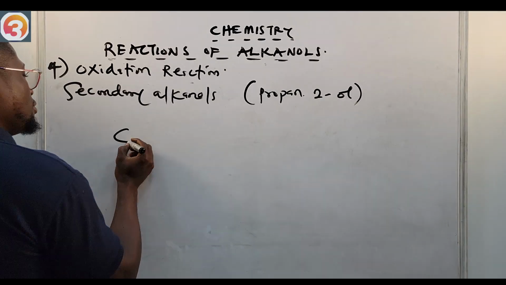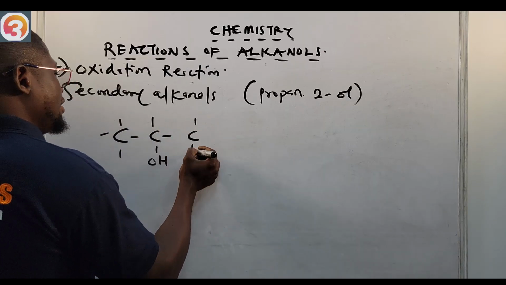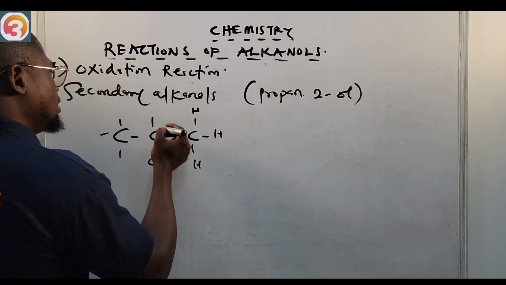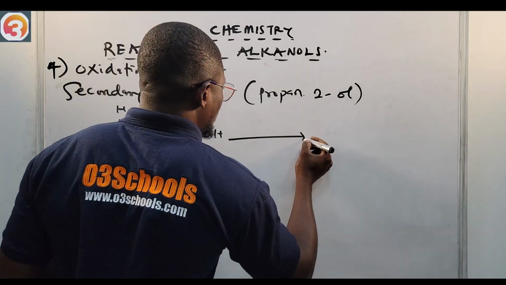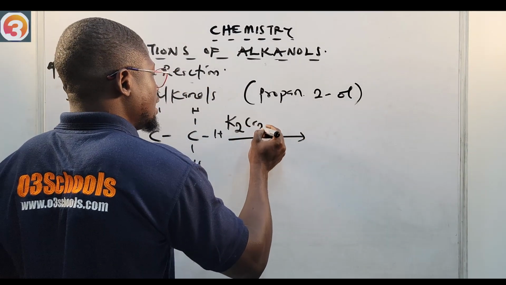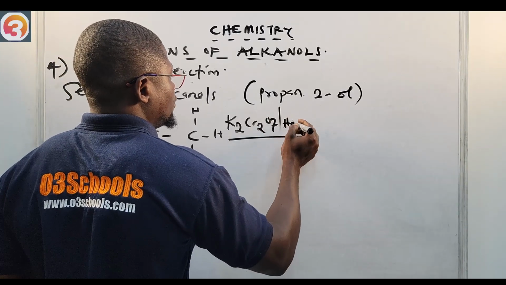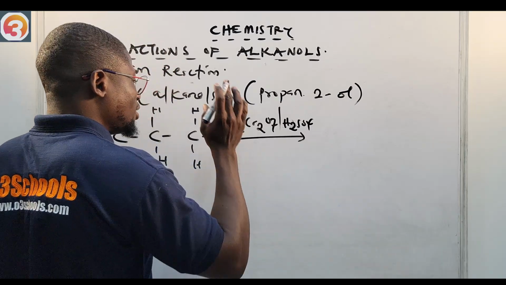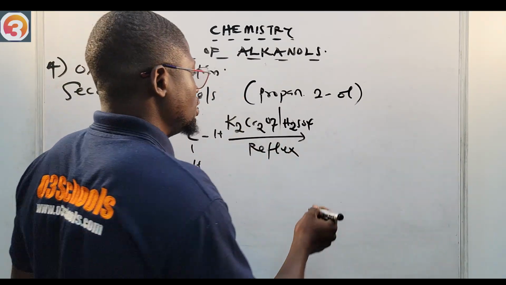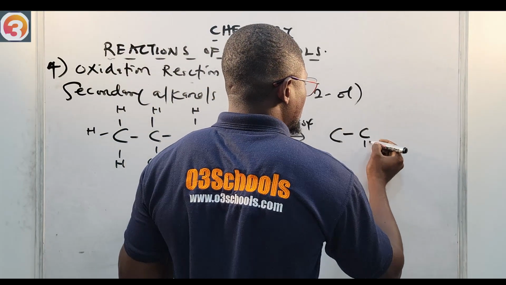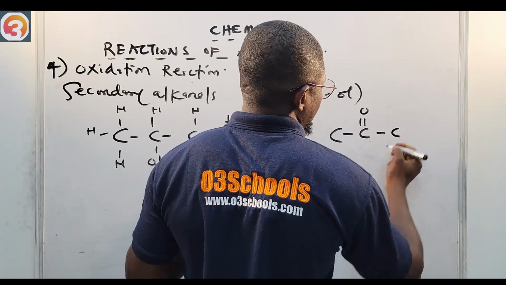Let us draw propan-2-ol. That's our OH, propan having 3 carbon atoms, and H. The same condition: K2Cr2O7 acidified, let me put H2SO4 to show that it is acidified. We cannot carry out distillation, so we can only carry out reflux to control the reaction. Then it gives us a ketone, C double bonded to O.